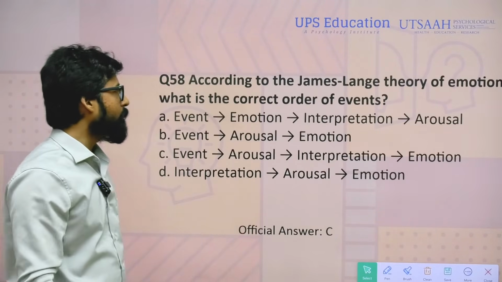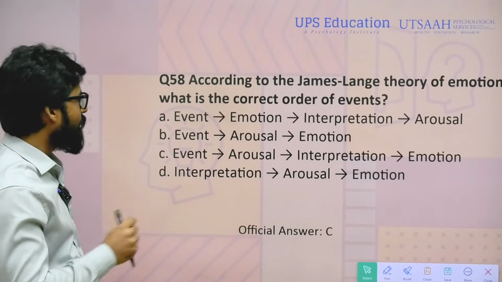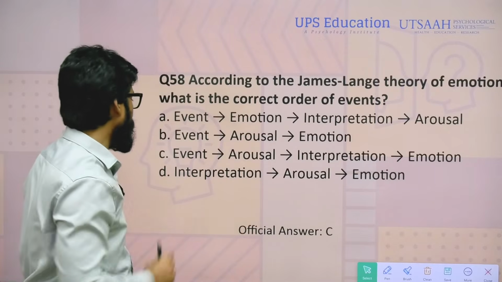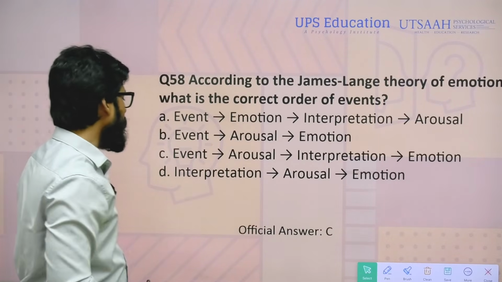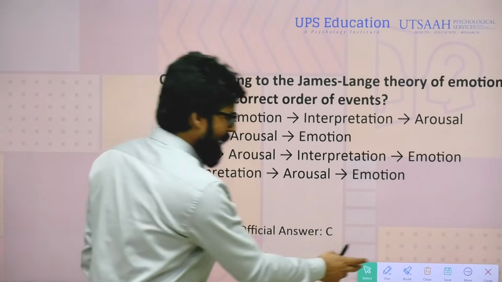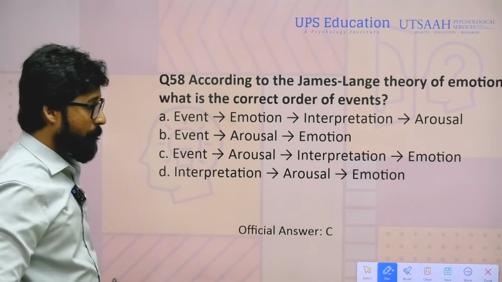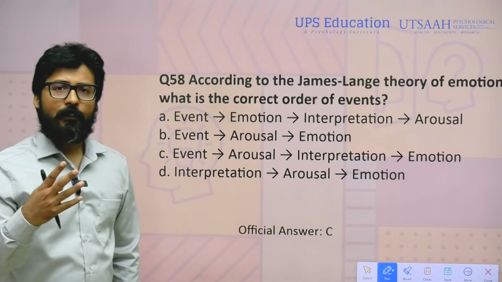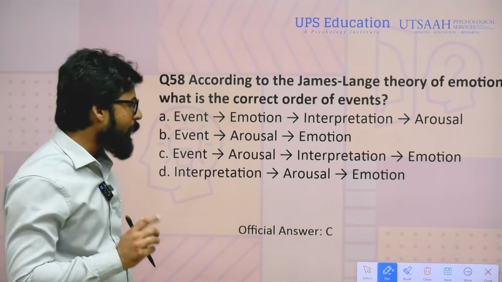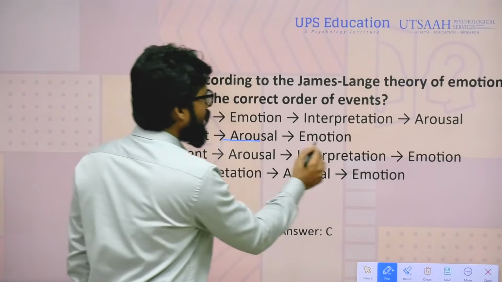Now question number 58. According to the James-Lange theory of emotion, what is the correct order of events? These are the options: event, emotion, interpretation, arousal; event, arousal, emotion; event, arousal, interpretation, emotion; interpretation, arousal, emotion. The official answer mentions C: event, arousal, interpretation, emotion. Many students have doubt and confusion that the answer must be B: event, arousal, emotion. I would like to mention that B and C both will be correct. Event, arousal and emotion.